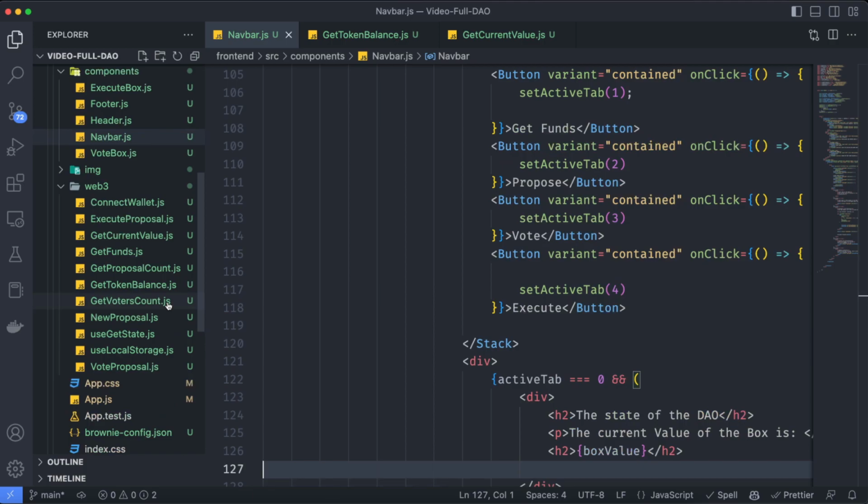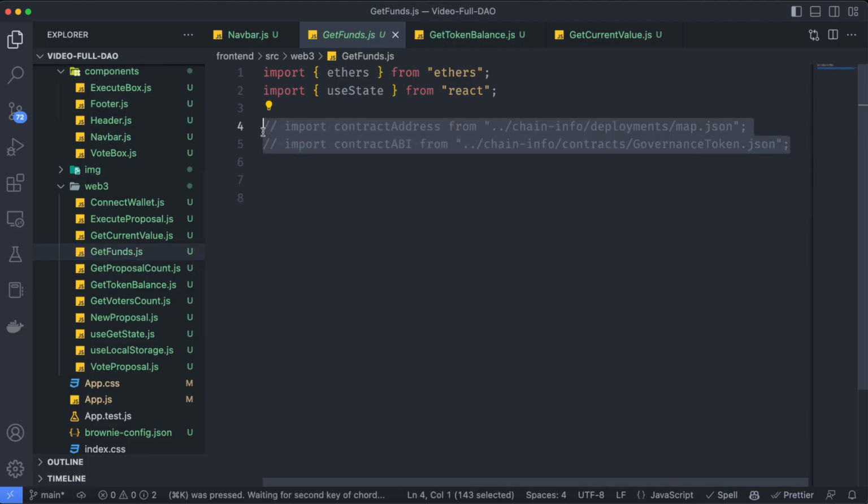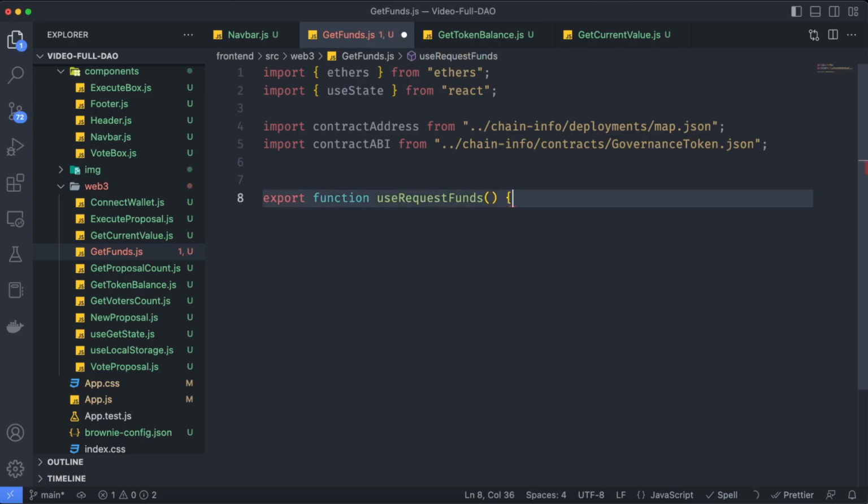We are going to have here another hook, which is going to be called get funds. Again, it has these imports. I'm going to uncomment to get the contract address and the contract API. And let's create another hook. As you can see here, this process on the front end is kind of repetitive, but I made it that way for you to be able to follow along. We are just calling the functions on the smart contracts and creating hooks for each one of those.